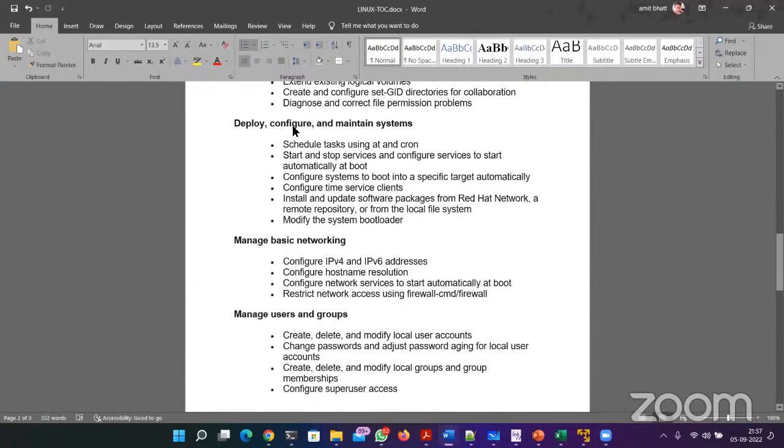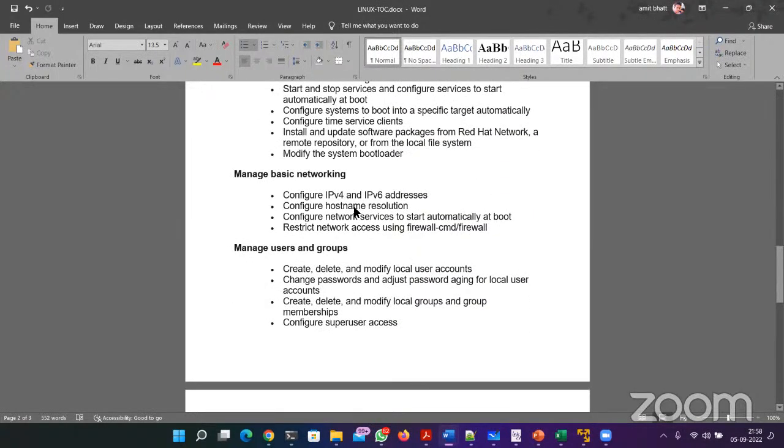And then deploy, configure, maintain systems, like how to install any application. Let's say you want to install a web server, you want to host a website. So how to install that? Everything is done with the help of commands. So everything is command based. We will be using commands throughout the course.